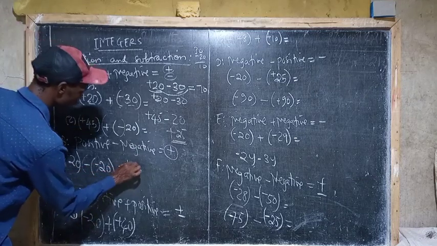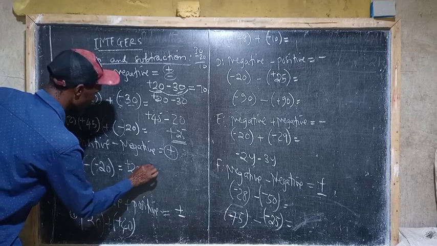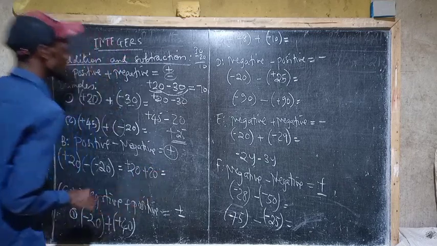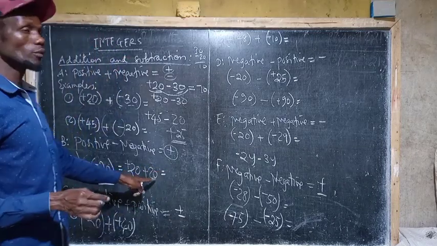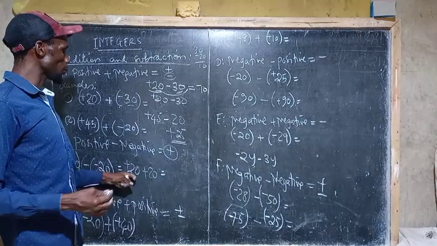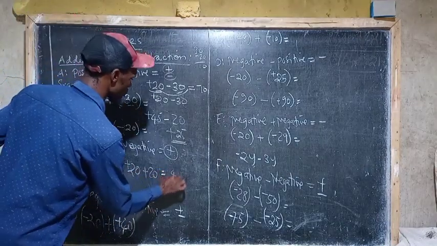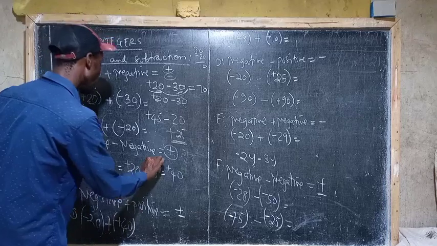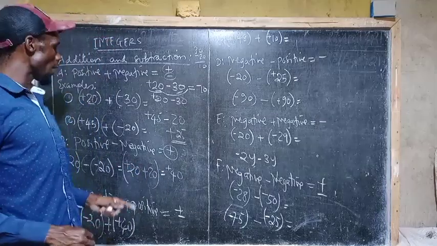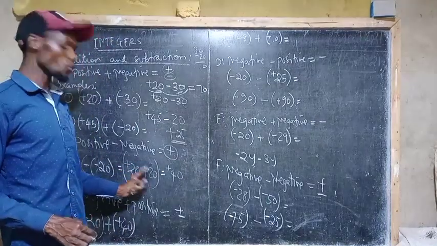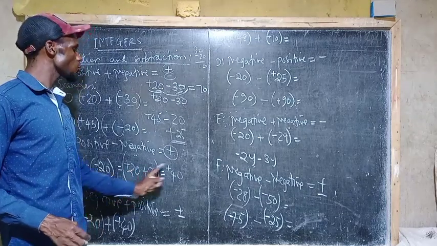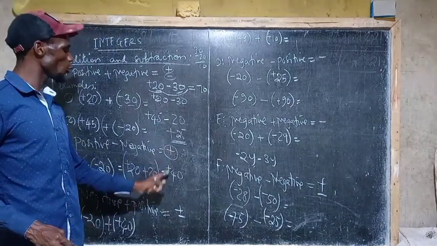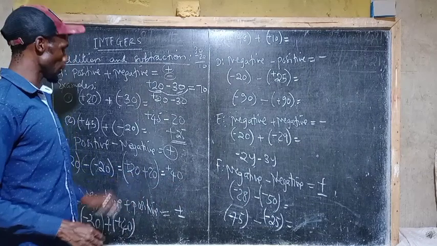And therefore we have positive 20, then positive 20. It's just like saying 20 plus 20, which is equal now to positive 40, because all of them are positive. So we have to sum them. So in total we get positive 40. So this is very important.